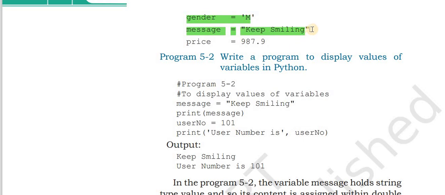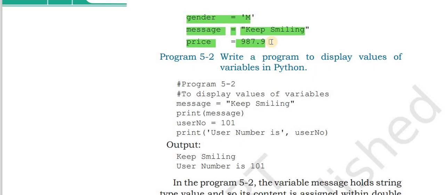This is the assignment operator, and what value is assigned to the message? Keep smiling. What is the difference between capital M and keep smiling? Capital M is a character because it is a single alphabet, and keep smiling is a string because it is a bunch of characters. So when you use a string, you need double quotes, and when you use a single alphabet, you need to use single quotes.